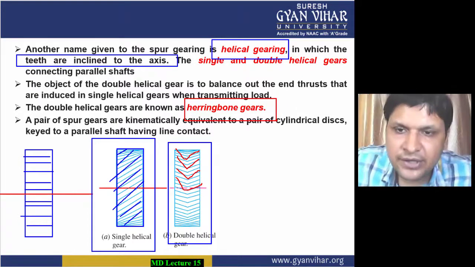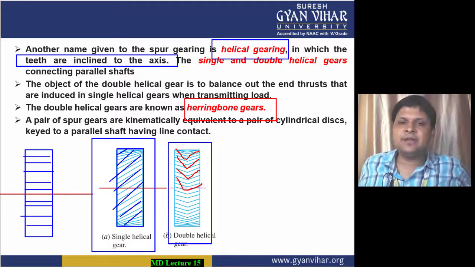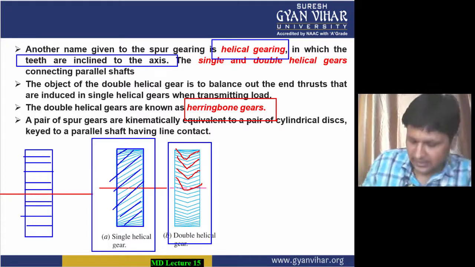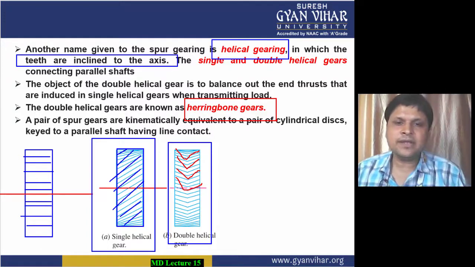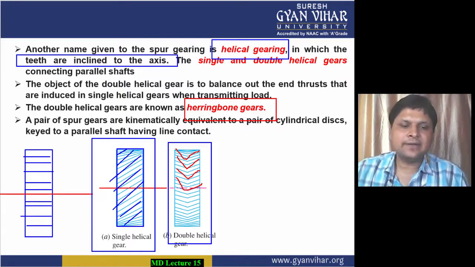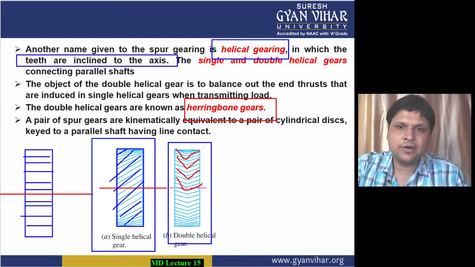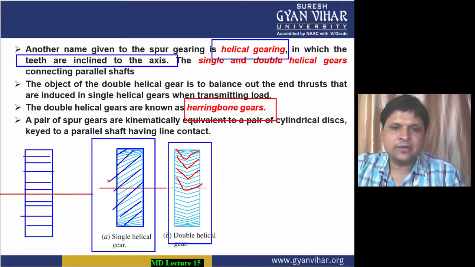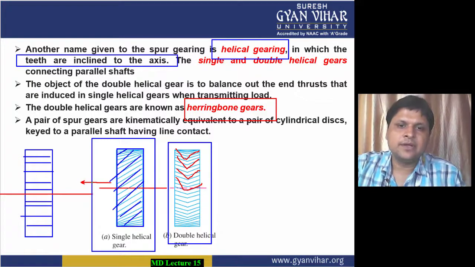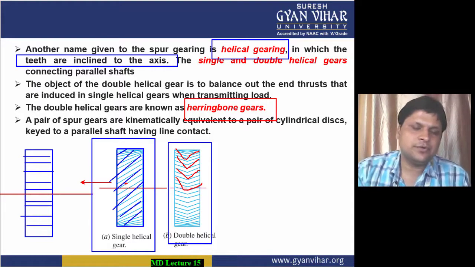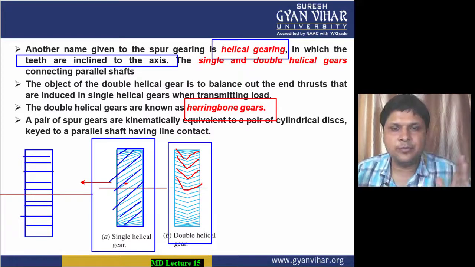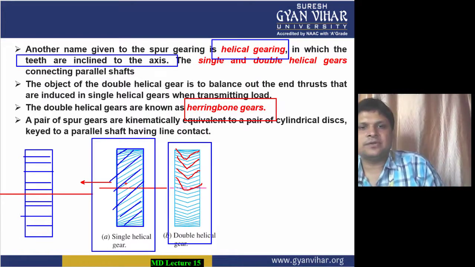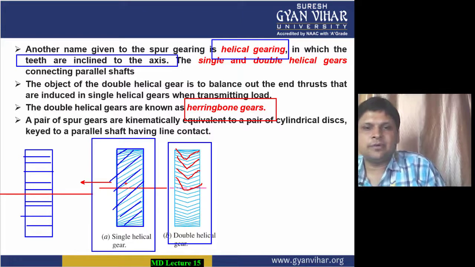Now, what was the need to introduce herringbone gears? Basically, the problem with helical gears was that there was some end thrust. What is end thrust? Whenever the gear was rotated, there was always some thrust acting on the shaft, which used to push the shaft along its axis. So this was a problem.